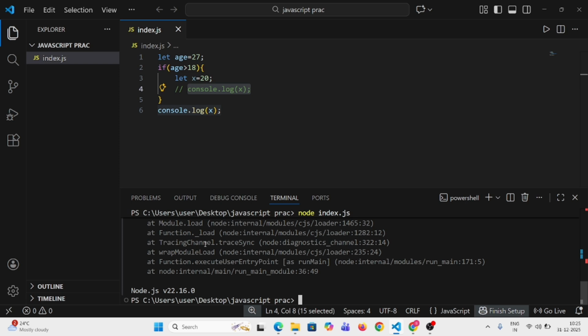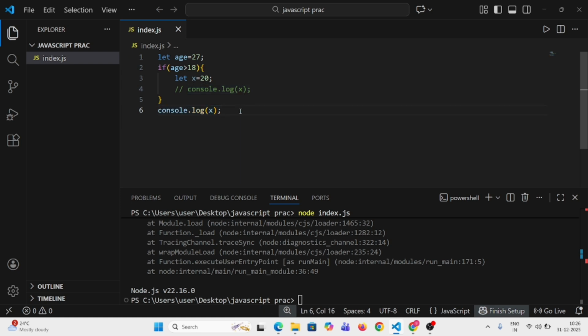Here you can see we got "x is not defined". That means it is a block scope, not a global scope. If you declare it in a block, you can use it there only. You can't use it outside of that particular block. This is about the block scope.